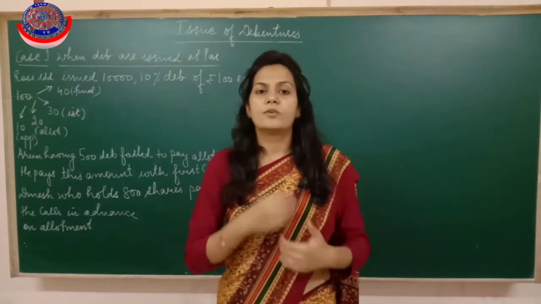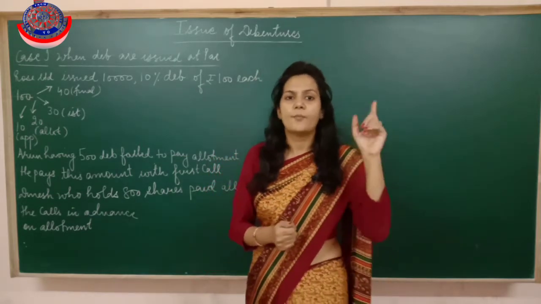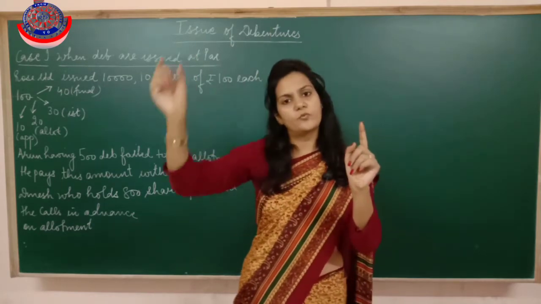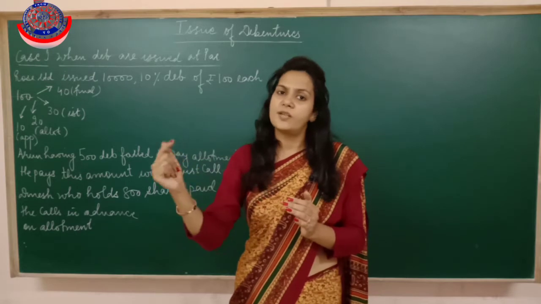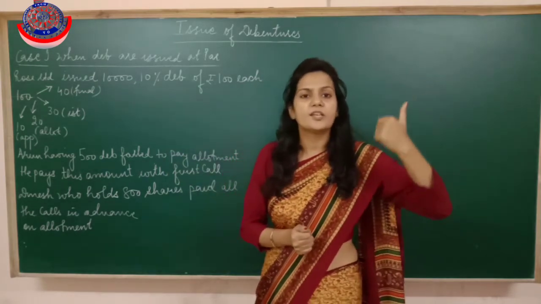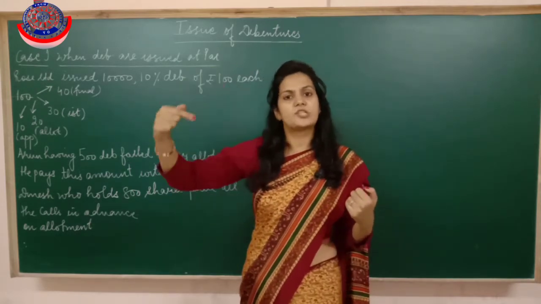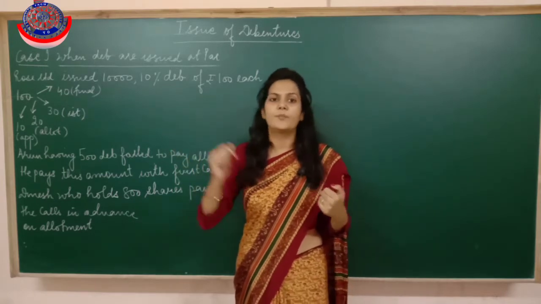Just recollect the first entry which you used to pass. The first entry was bank account debited to share application. Replace the word share with the word debenture. So here the entry becomes bank account debited to debenture application. There, the second entry is share application to share capital, but here you will pass the entry debenture application to debenture. You will not use the word debenture capital.